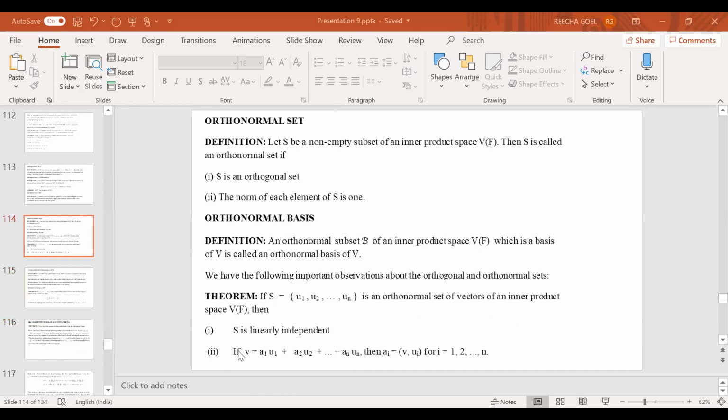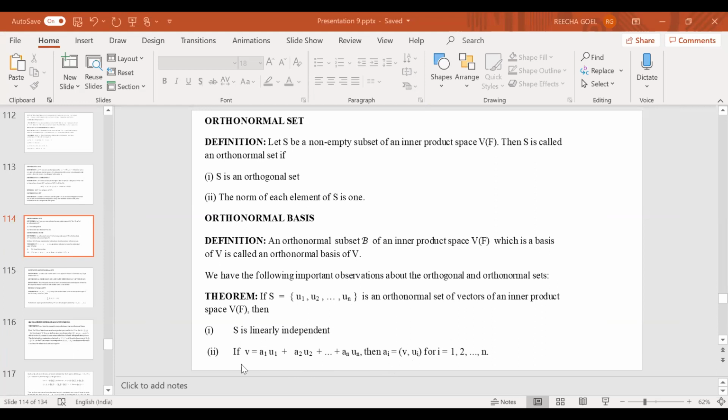If V is any vector in V, then certainly I can write V as a linear combination in the form a1 U1 + a2 U2 + ... + an Un, where a1, a2, ..., an are scalars. But these scalars can be so chosen that ai is nothing but the inner product of V with each Ui, provided this is an orthonormal set.